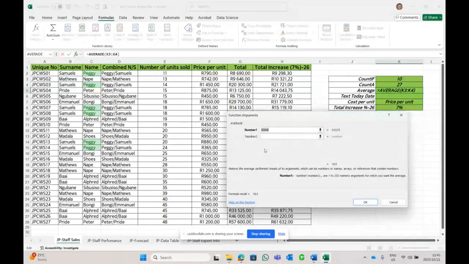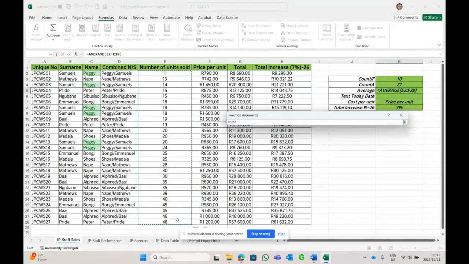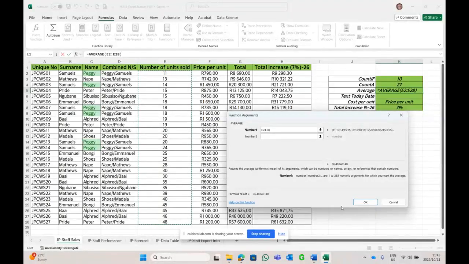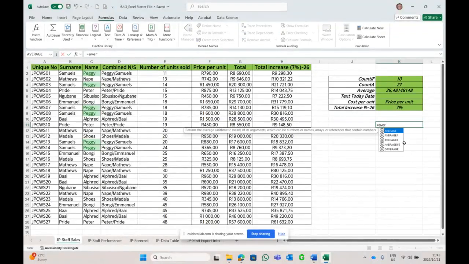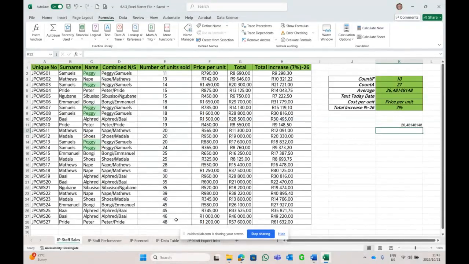Double click, okay. What's my average range of, what is it again? Number of units. I select them. And let's see what happens. So the average is 26.481. I'm just going to do it here again manually. Is equal to average. Close brackets. Enter. It's the same. So what do we do now? We can round this average value off to a whole number, or we can keep it as is. It doesn't matter. Delete that one.